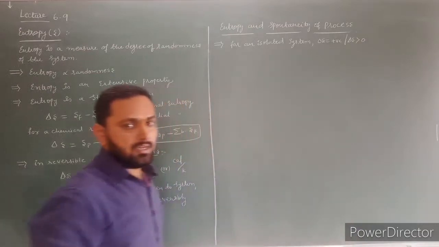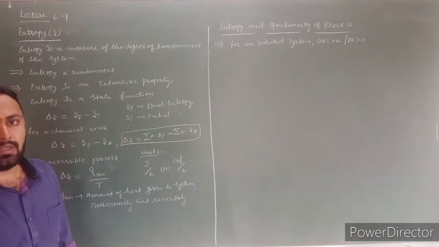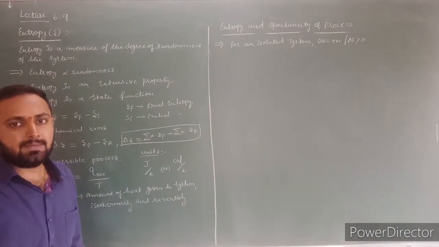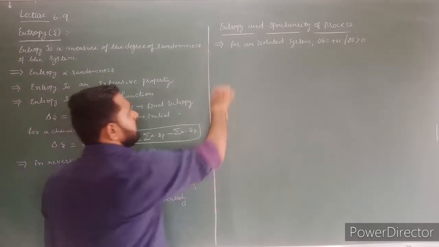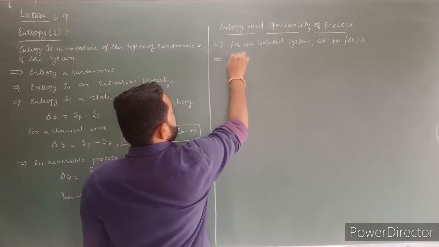For an open system, the total change in entropy is equal to the sum of the entropy change in the system and the entropy change in the surroundings.